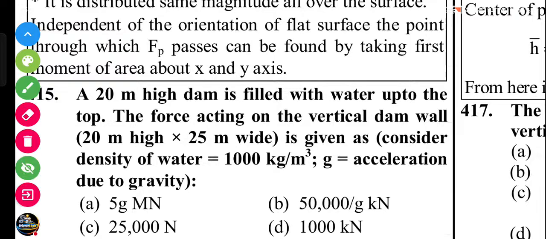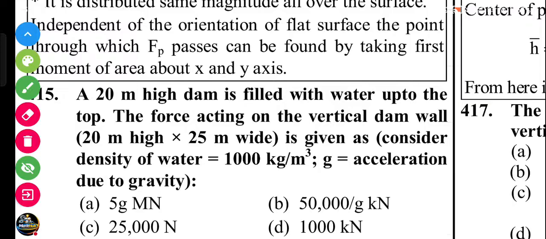Next question, friends. A 20-meter high dam is filled with water up to the top. The force acting on the vertical dam, 20 meter high and 25 meter wide, is to be found. Density is 1000 kg per meter cube, and acceleration due to gravity g.